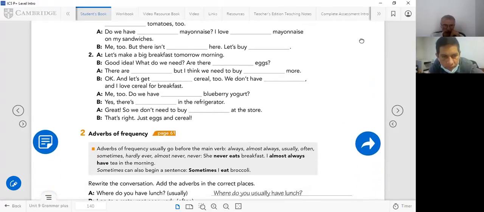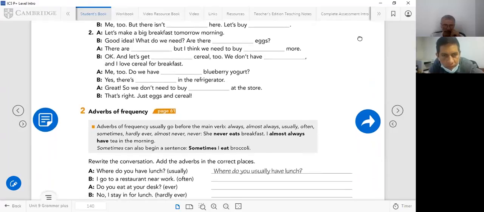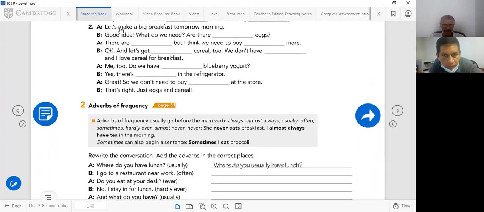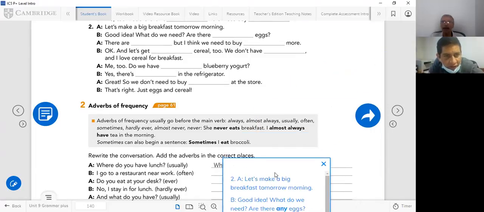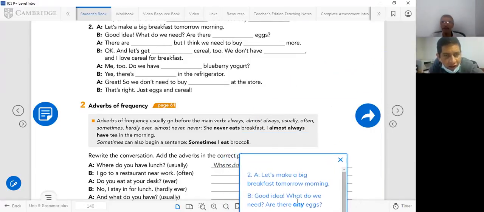Okay, let's continue with the second conversation. What do you complete in the second conversation? Can you please start? Number 2. Let's make a big breakfast tomorrow morning. Good idea. What do we need? Are there any eggs? The first one is any.